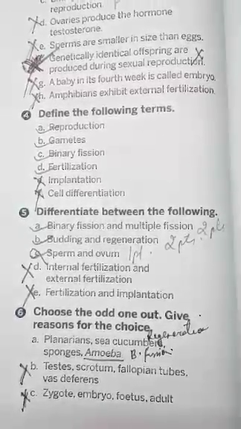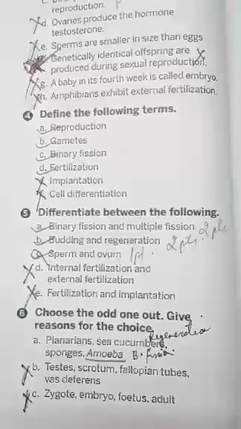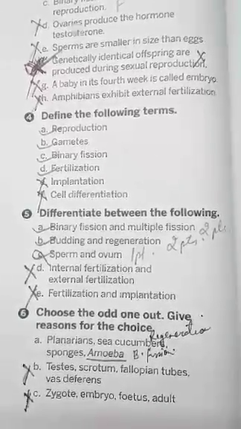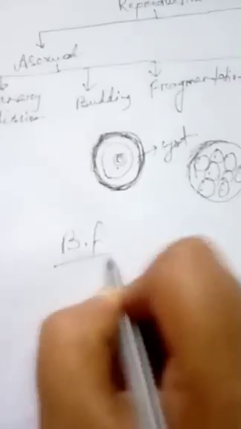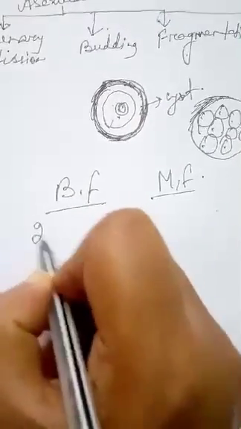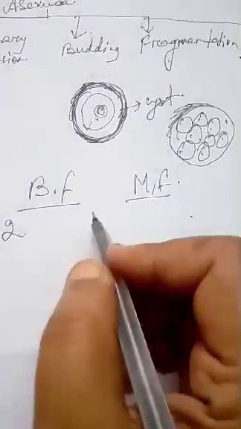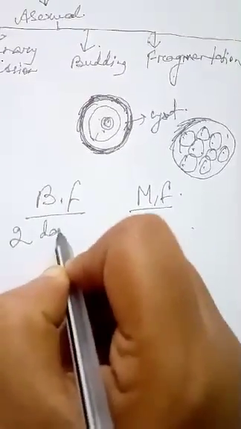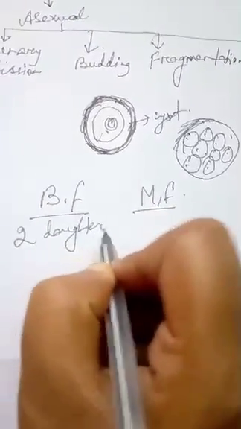It is the mode of asexual reproduction in which the parent cell divides into many, multiple number of daughter cells. So what is binary fission? In binary fission, the parent cell divides into two similar daughter cells. Two daughter cells which are similar.